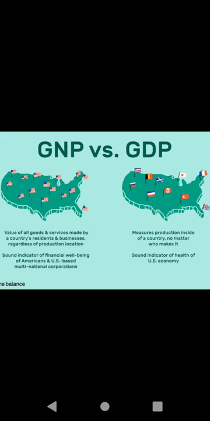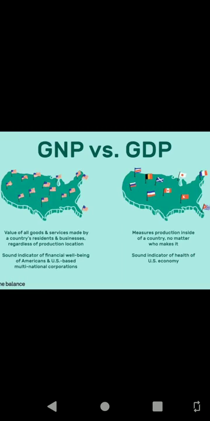What are the various terms associated with measuring of national income? There are 7 subtopics: gross national product, gross domestic product, net national product, net domestic product, per capita income, personal income, disposable income. Okay, are you clear? One by one we can explain.